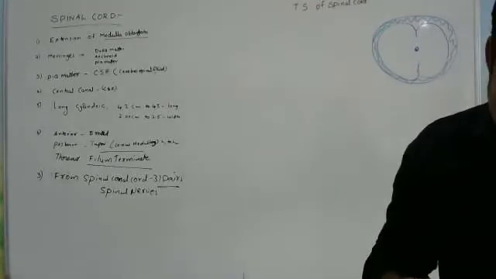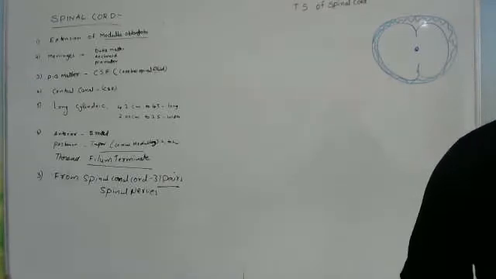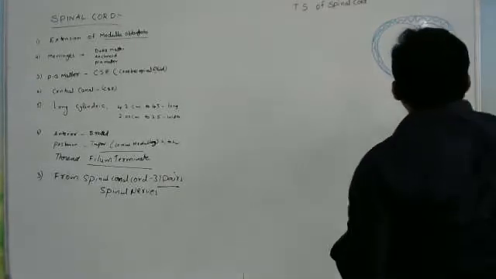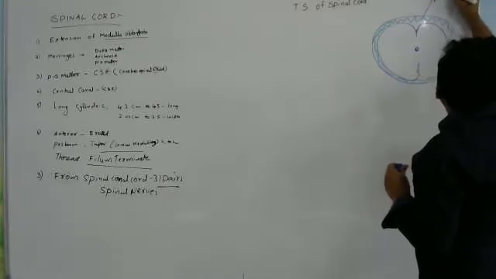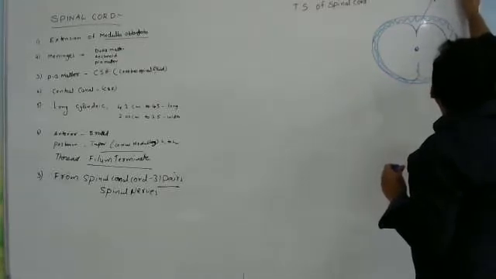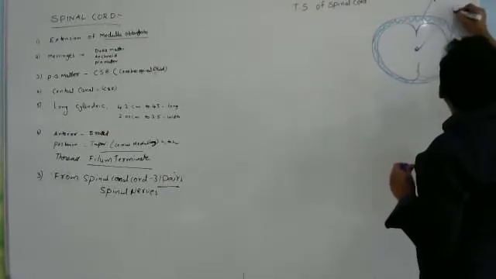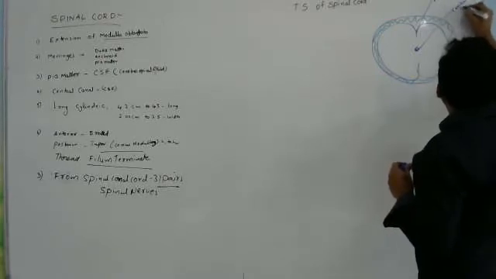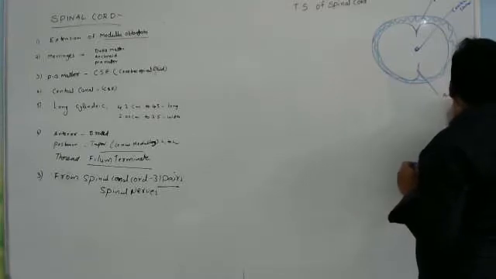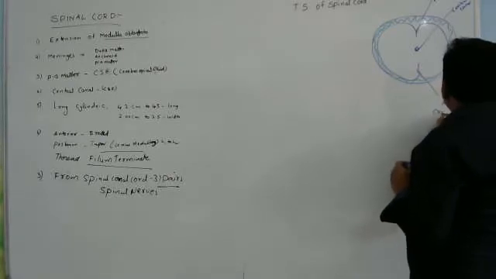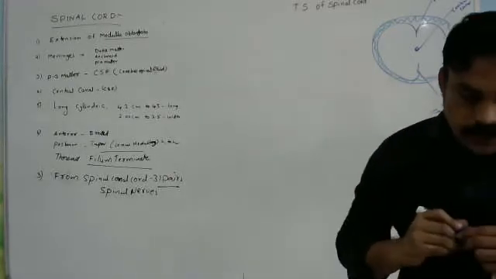We know generally that there are three membranes. This is the posterior median fissure. This is the central canal. This is the anterior median fissure.